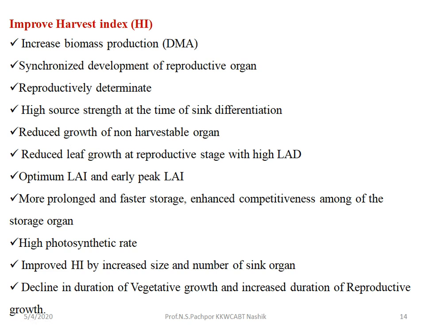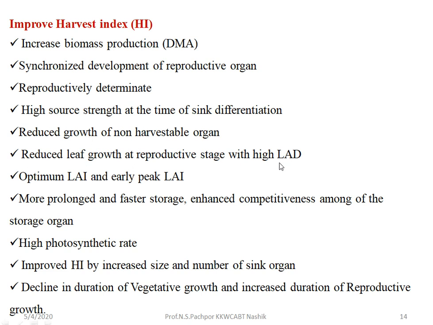If that growth is more, then definitely it affects the accumulation at the economic parts. Then reduce the leaf growth at reproductive stage with high LAD. If leaf growth is reduced at reproductive stage with high LAD, it means whatever leaves are present should have maximum efficiency to produce photoassimilates, which are translocated toward the sink region, but at reduced leaf growth.